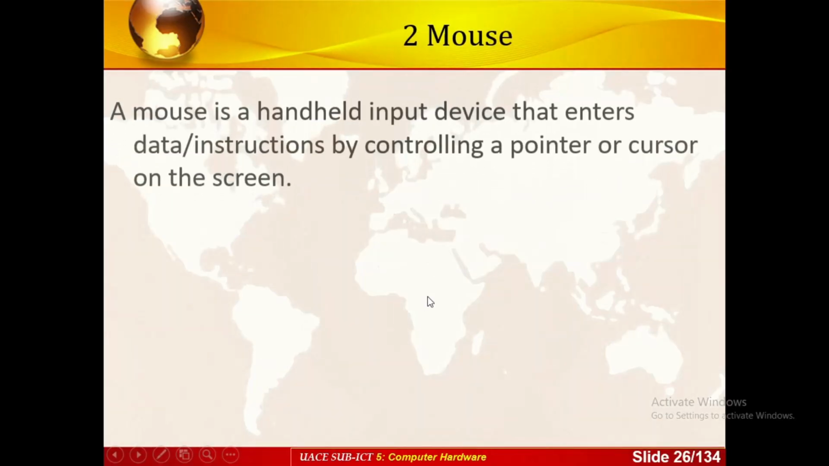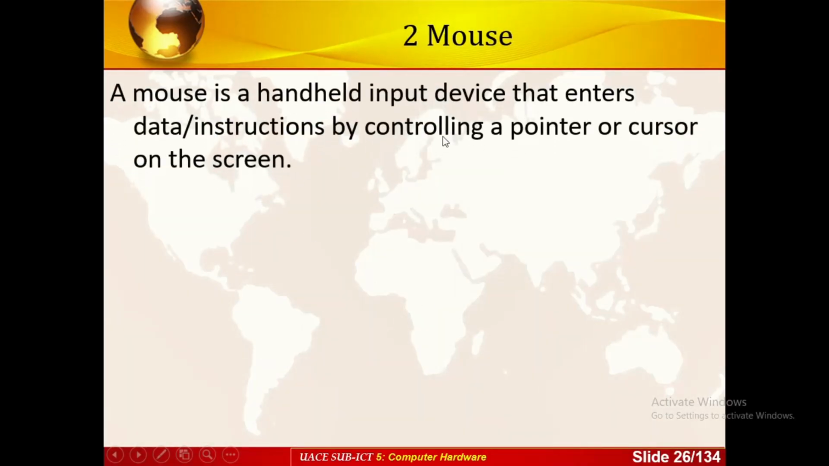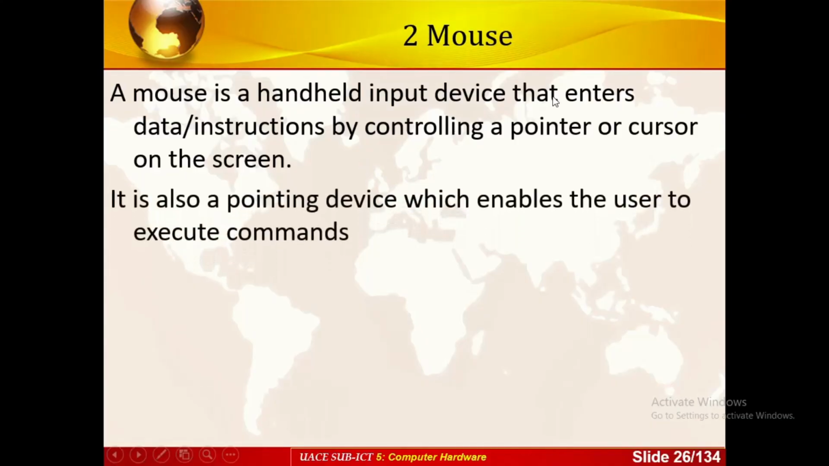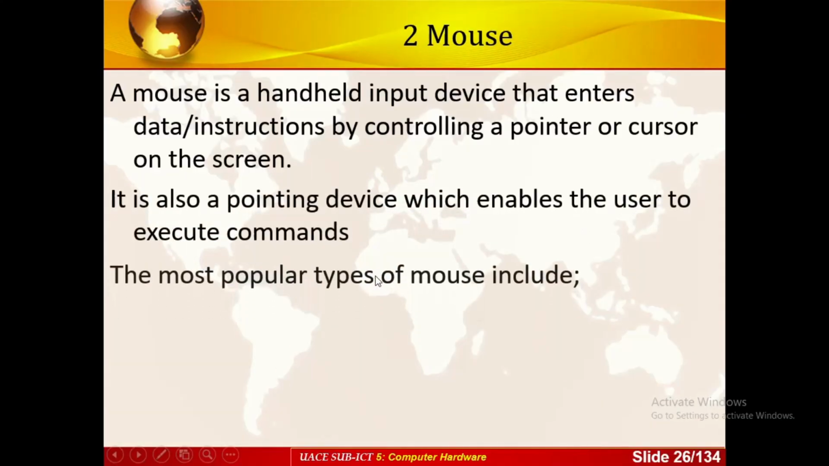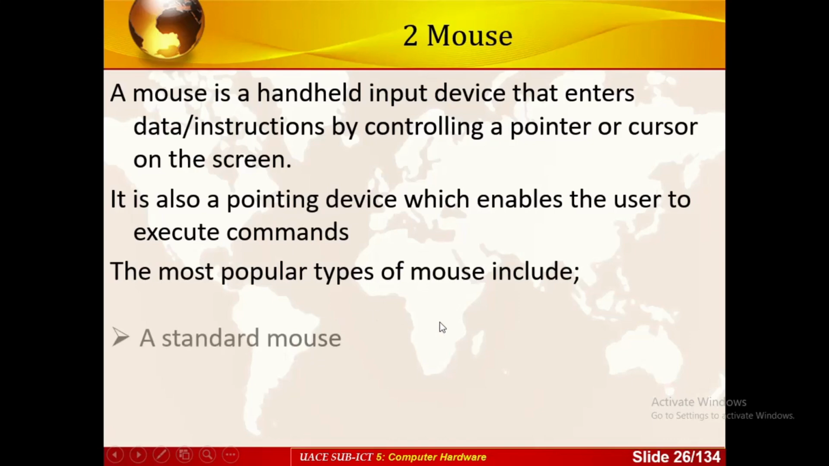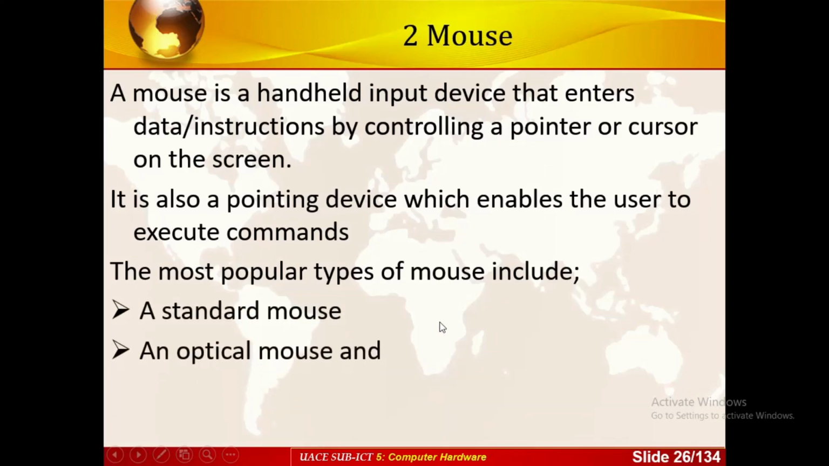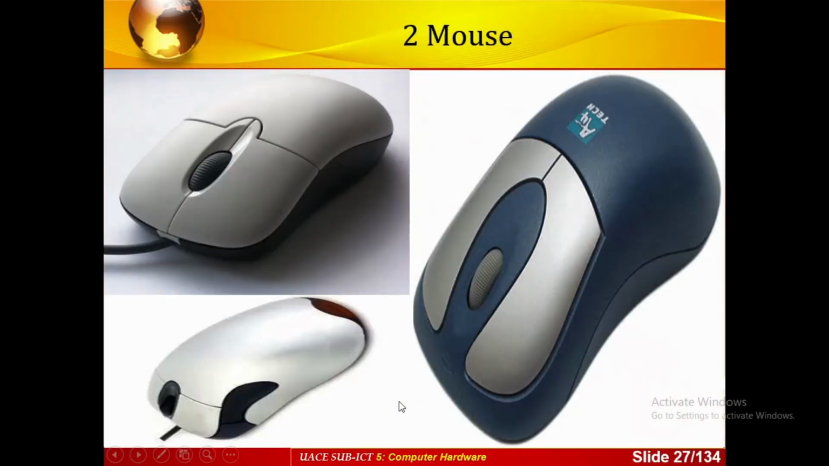Then we have the mouse as another input device. It is a handheld input device that enters data and instructions by controlling the pointer or cursor on the screen, and that's the mouse. It is portable and can easily be controlled. It's also a pointing device which enables you to execute commands. The most popular types of mouse are the standard mouse, the optical mouse, and also the cordless mouse, or what you call the wireless mouse. Let's look at them.